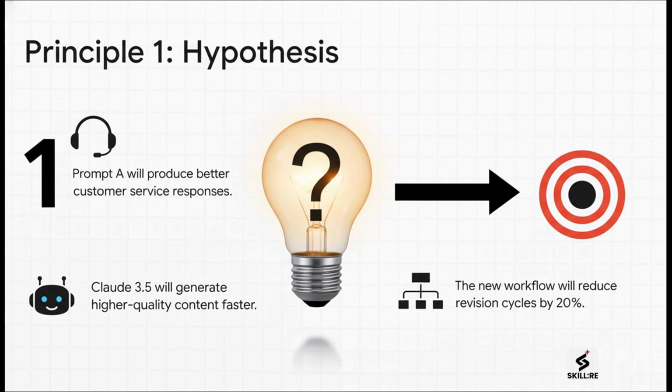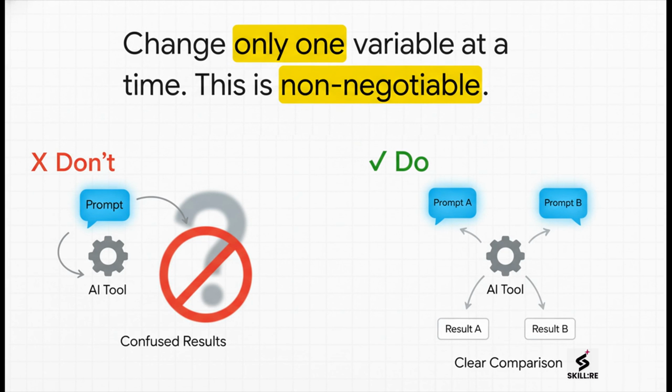It keeps you honest. Okay, listen up, because this next one is the golden rule. It is absolutely non-negotiable. Change only one thing at a time. Seriously, if you test a new prompt and a new AI tool at the same time, your results are completely useless. Was it the prompt? Was it the tool? You'll never know. You have to isolate the one thing you're testing to get a clean result.